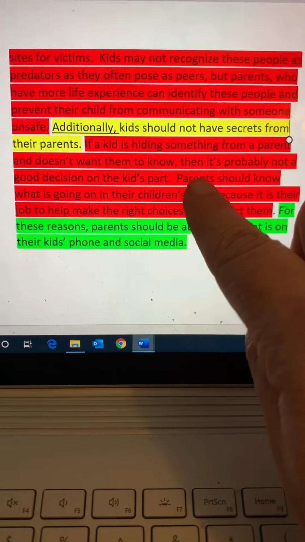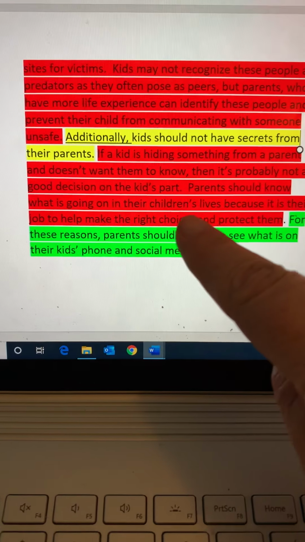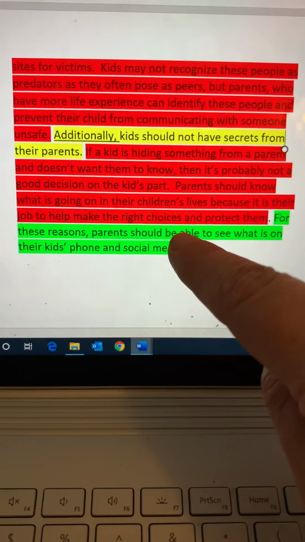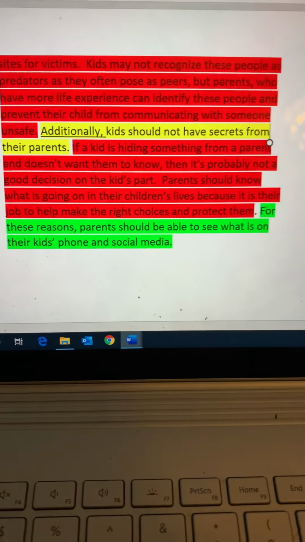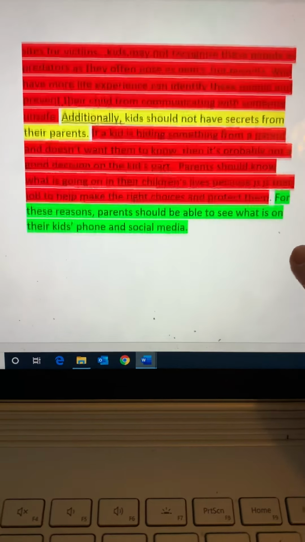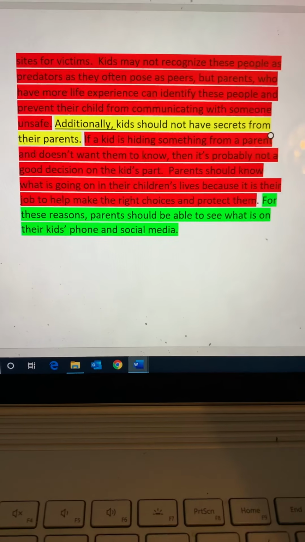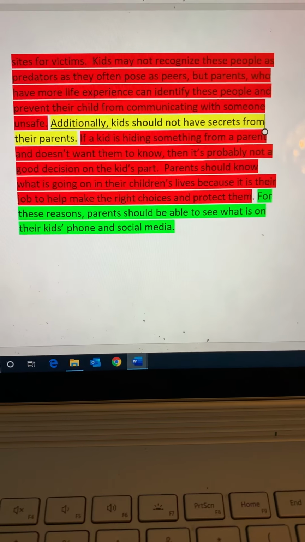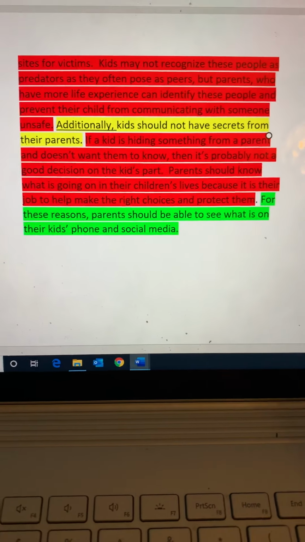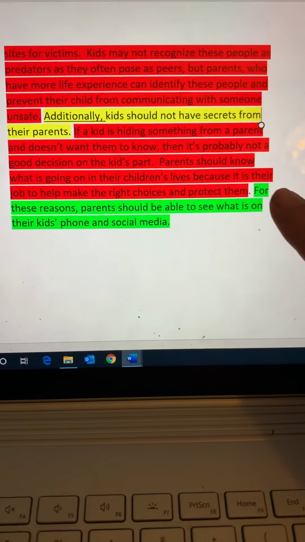So here is my next sentence. Parents should know what's going on in their children's lives because it is their job to help make the right choices and protect them. Okay. So then now I'm done with my reds, and then I have my final green. So I'm just going to restate what I said, but I'm going to use a concluding word, and you can see those in your revision and editing checklist, words you can use for your conclusion.